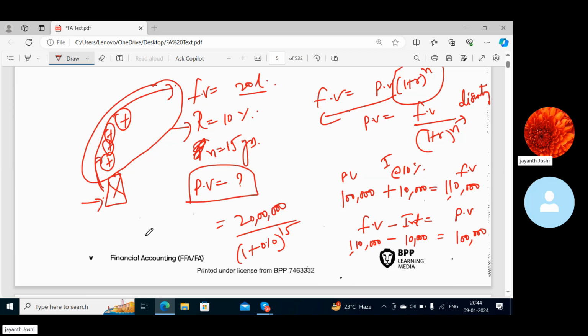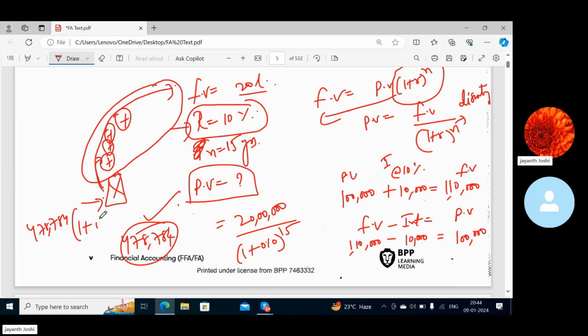So you've got 4,78,000, right? How much? 4,78,784. This is the present value. That means if I invest 4,78,784 today at the rate of 10% for a span of 15 years, what am I going to get? 20 lakhs. Understood? Thank you.